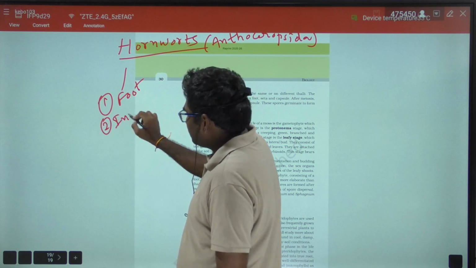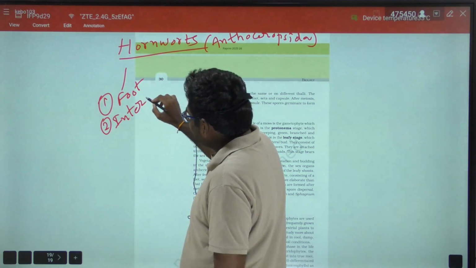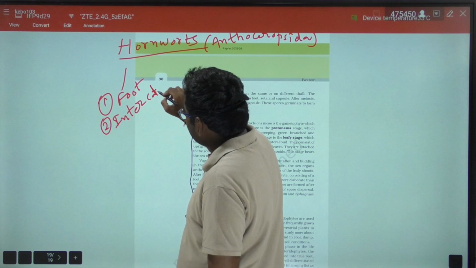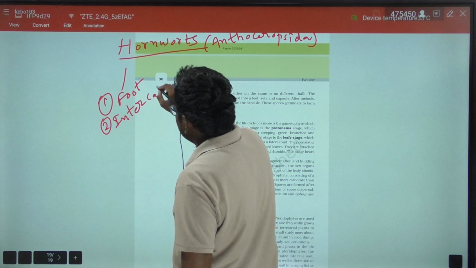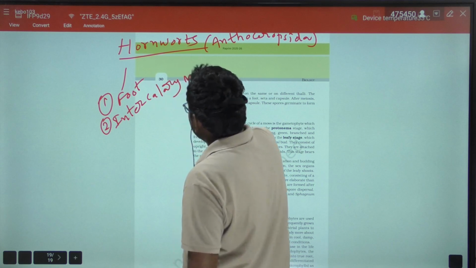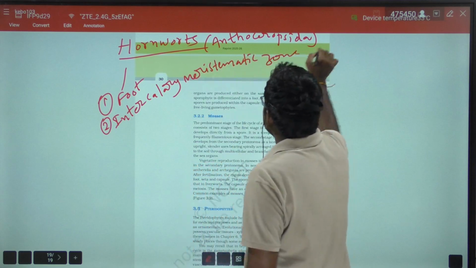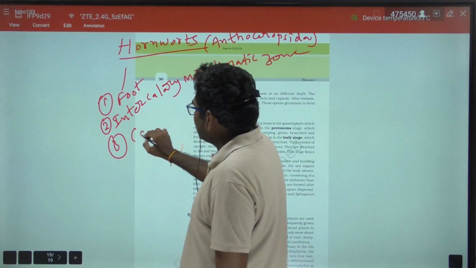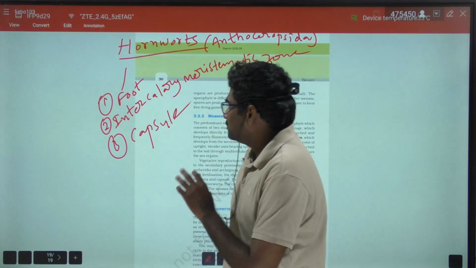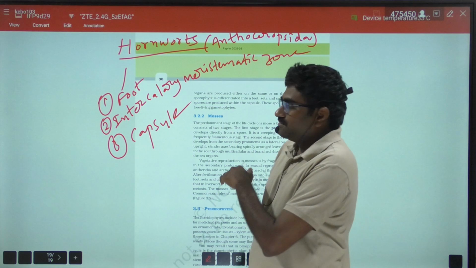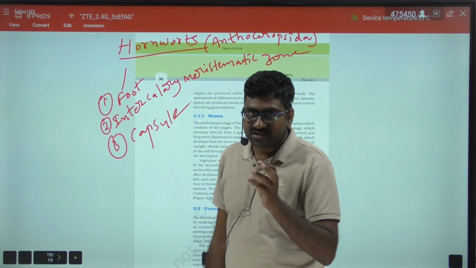The seta is replaced by an intercalary meristematic zone, and the third one is the capsule. So the sporophyte contains three parts: foot, intercalary meristematic zone, capsule. Whereas in mosses and liverworts, the sporophyte contains foot, seta, capsule.